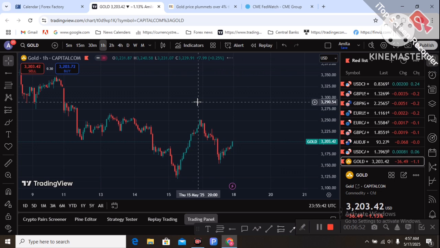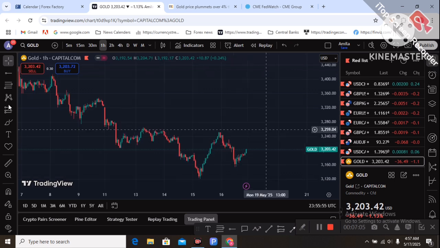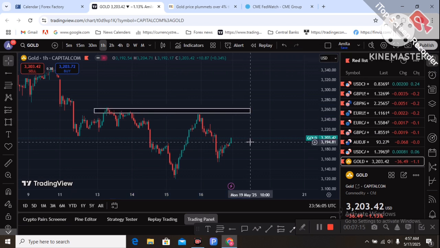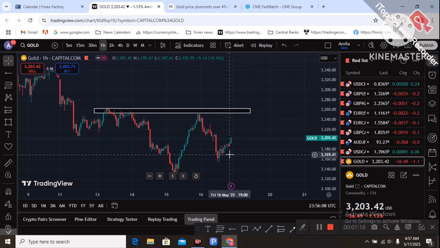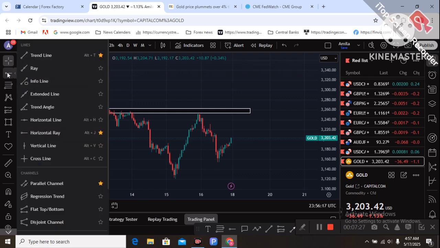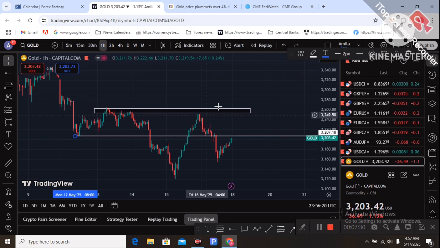This is the 1-hour chart. On the 1-hour chart's technical picture I am also seeing a resistance level here. You can see an important resistance level at 3,200. Price was rejected from this level several times, and this level is important technically. Remember, gold is a safe haven asset. I always say this level, 3,210, is also important. Left side support can become resistance on the right side.